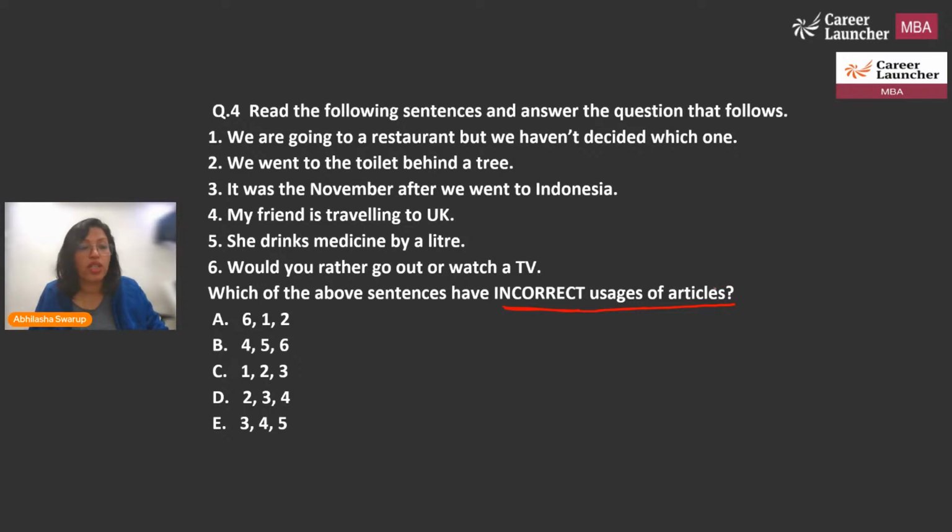So, let's do this. The sentences are: we are going to a restaurant, but we haven't decided which one. We went to the toilet behind a tree. It was the November after we went to Indonesia. My friend is traveling to UK. She drinks medicine by a liter. Would you rather go out or watch a TV? Which of these are incorrect? You need to identify that.